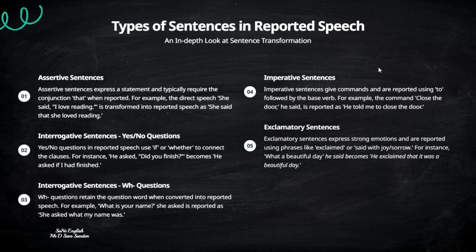So "I love reading" is in present simple. It is getting converted to past simple. That is, she said that she loved reading. So the affirmative tone remains unchanged, and enjoy becomes enjoyed, or love becomes loved in the examples that I give. Coming to the second type, that is interrogative sentences. Interrogative sentences are again divided into just two small types. So in total you also have to remember five rules for these four sentences.